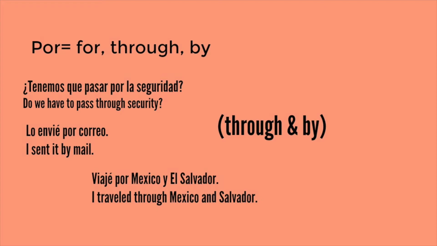Viajé por México y El Salvador. I traveled through Mexico and Salvador. Por is used as through in this sentence.